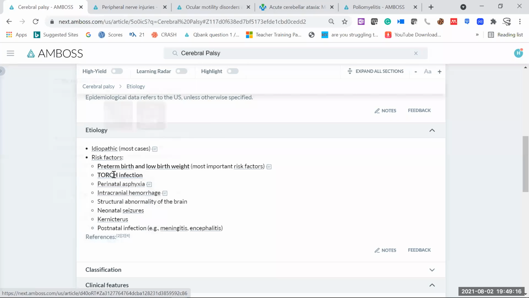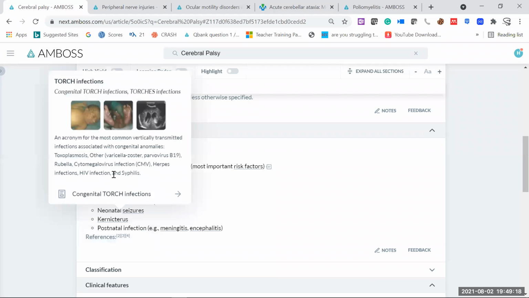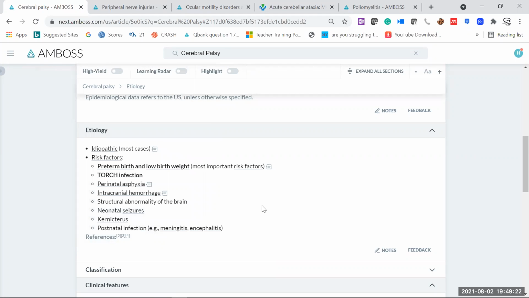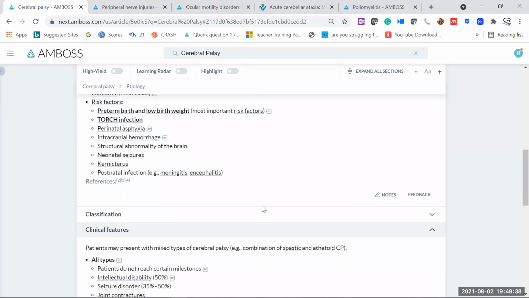We need to see toxoplasmosis infection. We have to look for any varicella infection, cytomegalovirus infection history. We have to rule out all these infections, especially in the mother, just in order to prevent these kinds of CP things in a baby. So these TORCH infections are very important because they may cause cerebral palsy in the child who is not born yet. So these are some important things.